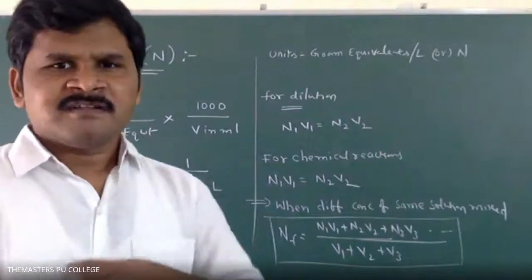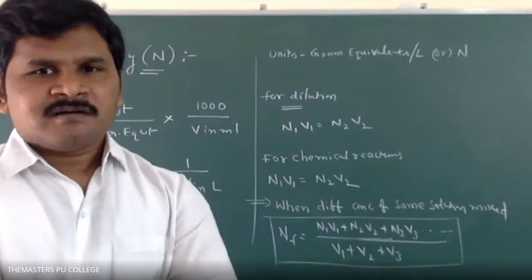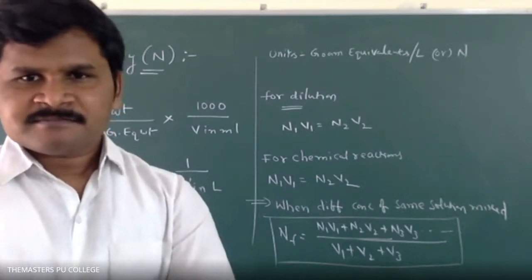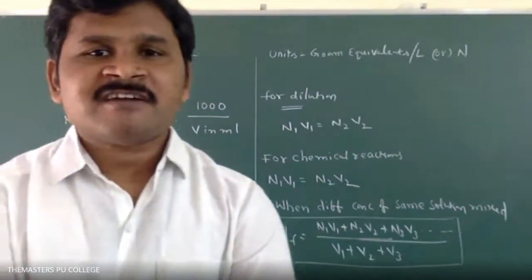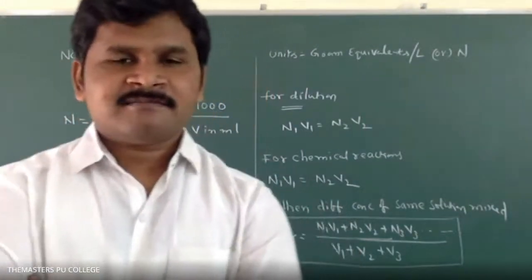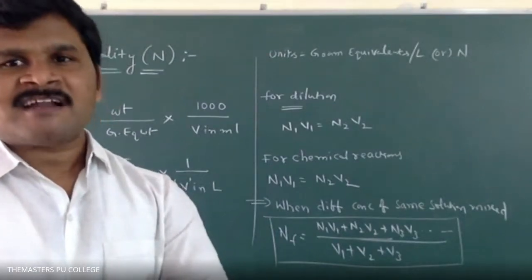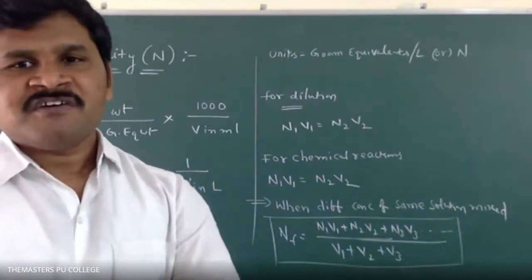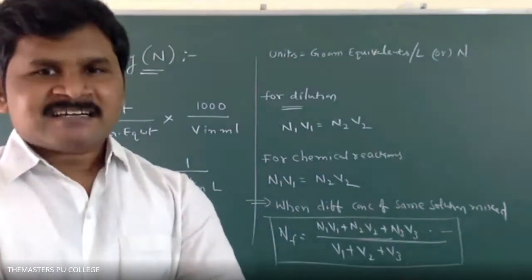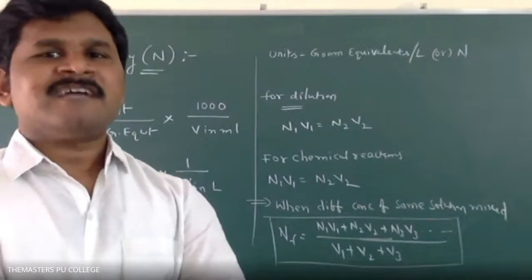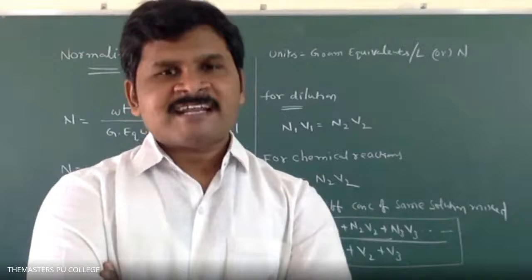For example, H2SO4 molecular weight is 98. With respect to equivalent weight, it is 49 only. 49 grams of H2SO4 with respect to normality, or 98 grams of H2SO4 with respect to molarity, both are the same. But here, the exact concentration term to get exact values is normality only. Generally, we take normality to get exact values.